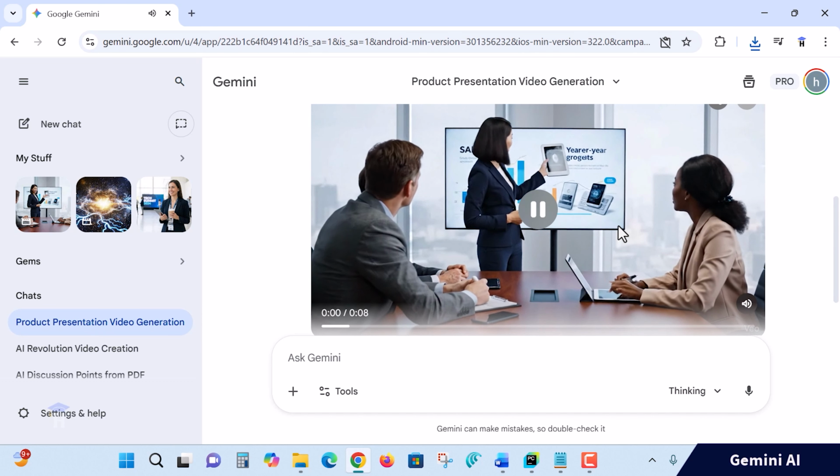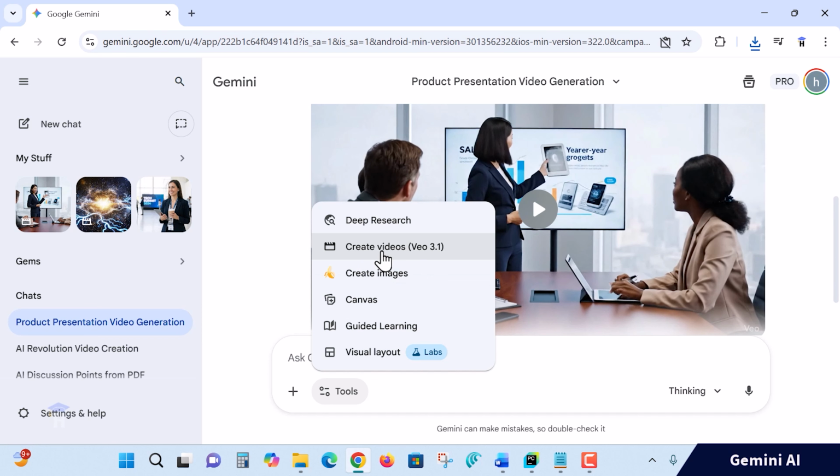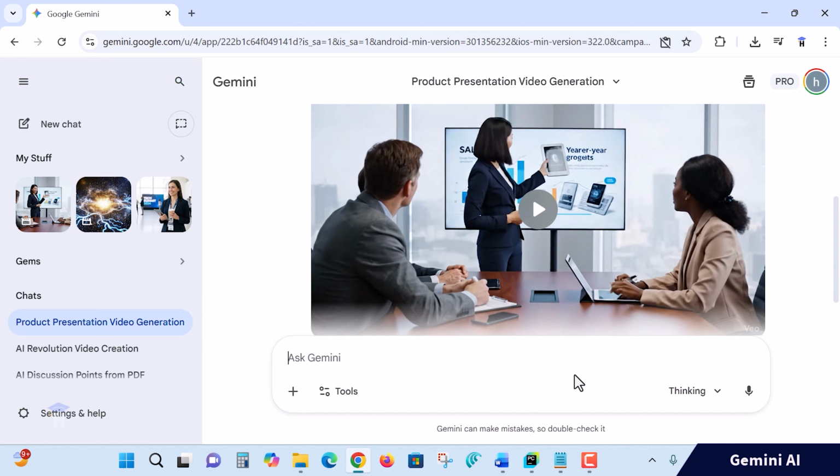No problem. So I hope you clearly understand how text to video is created in Gemini with the help of AI tools. So these are the tools for creating videos. Veo 3.1 is automatically detecting and preparing when you write create a video. That's it. For creating images, Nano Banana Pro is taking care. Got it? I hope it will be greatly helpful for you.